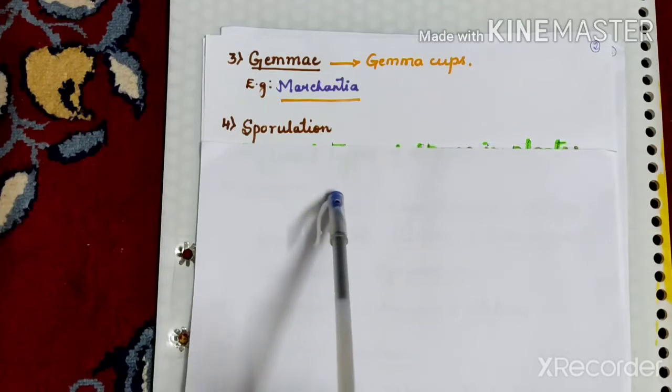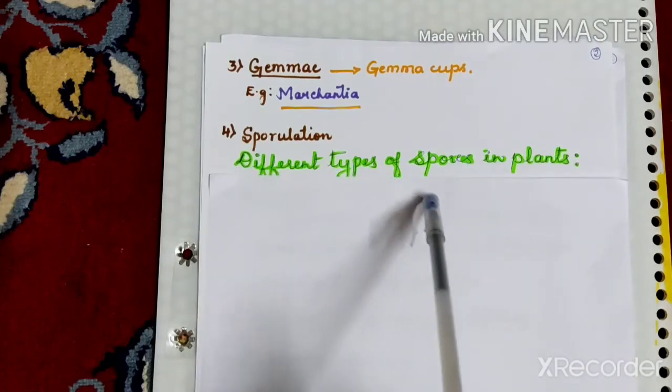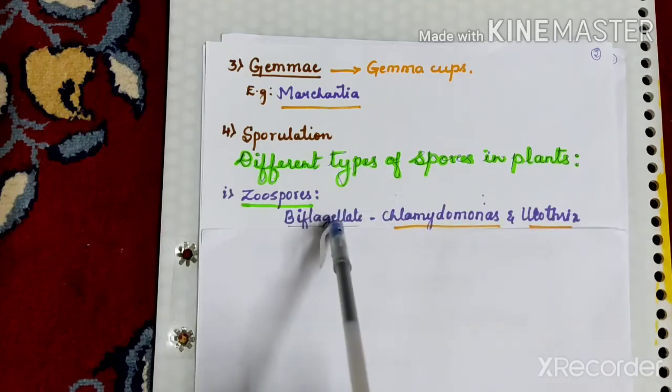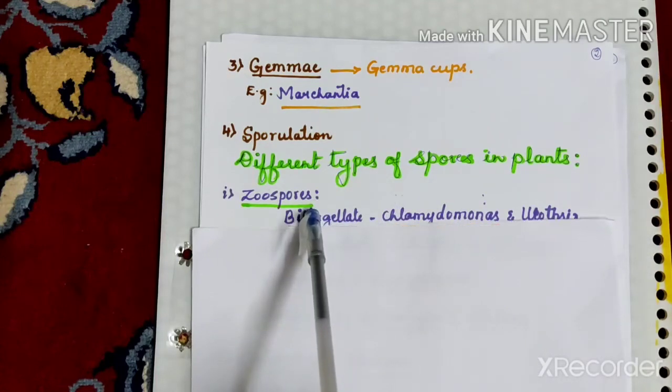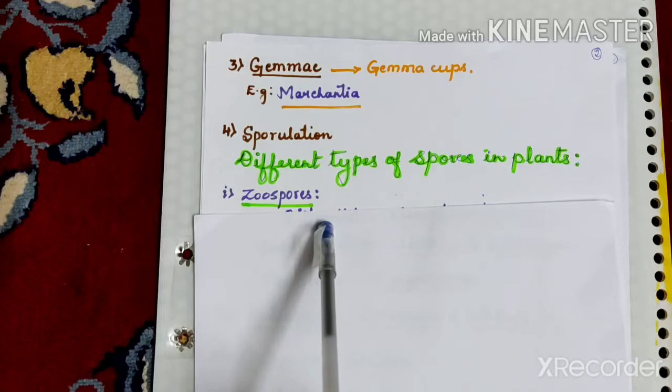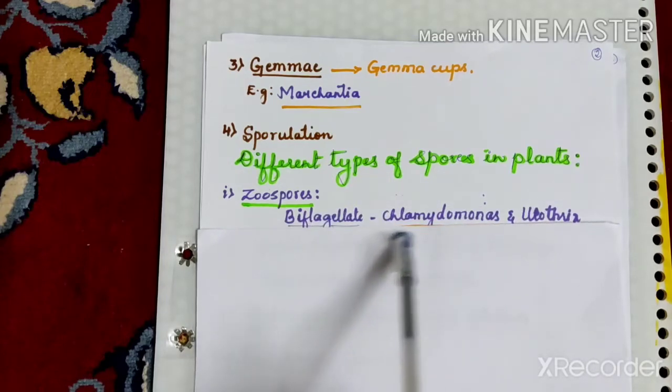So let us study the different types of spores produced in plants. One type is zoospores, which are produced in chlorophycean and phaeophycean members. These spores are motile and flagellated and are produced from the zoosporangium during favorable conditions. Zoospores may be biflagellated with two flagella, as in Chlamydomonas and Ulothrix, or quadriflagellated with four flagella, as in Ulothrix and Ectocarpus.